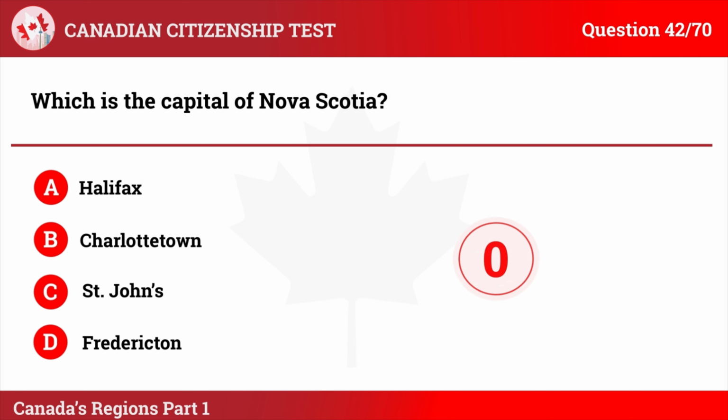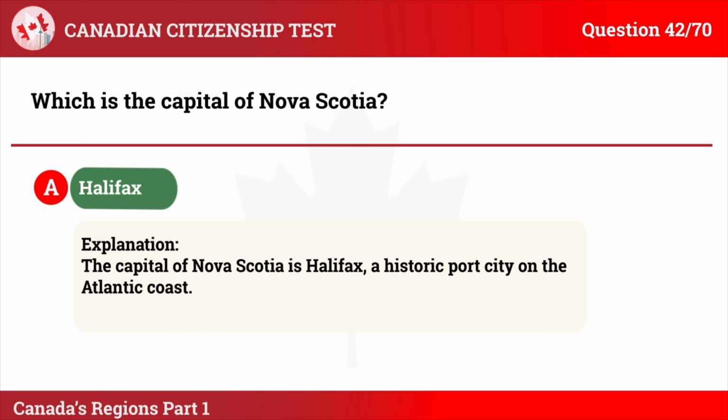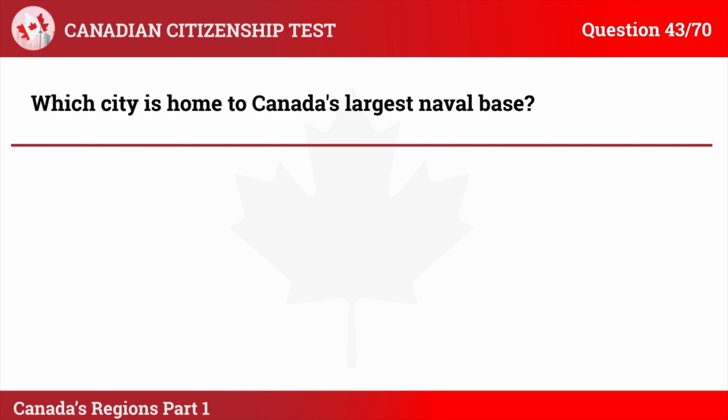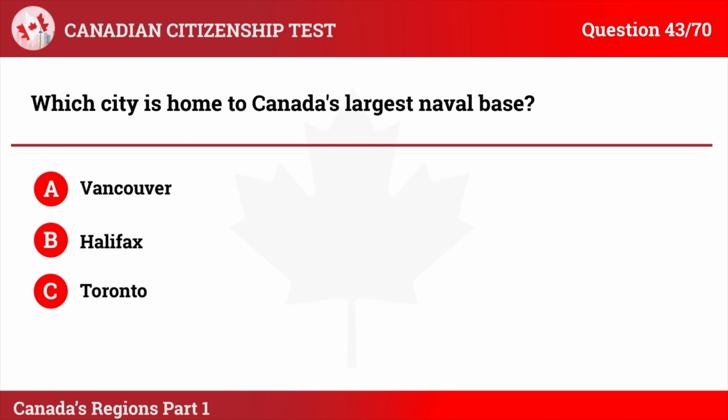The correct answer is A. Halifax. Explanation: the capital of Nova Scotia is Halifax, a historic port city on the Atlantic coast. Question 43. Which city is home to Canada's largest naval base? A. Vancouver. B. Halifax. C. Toronto. D. Quebec City.